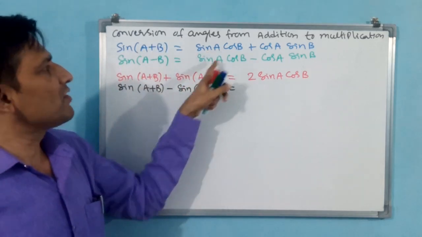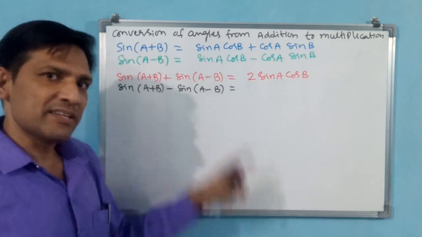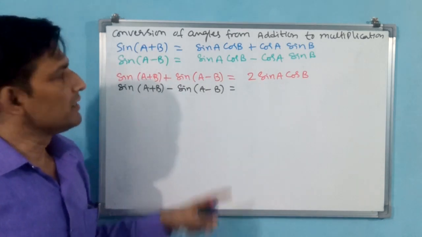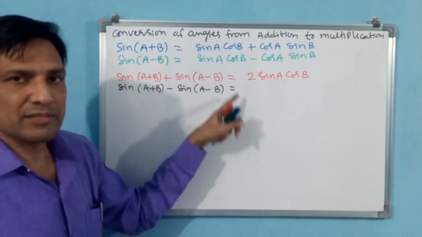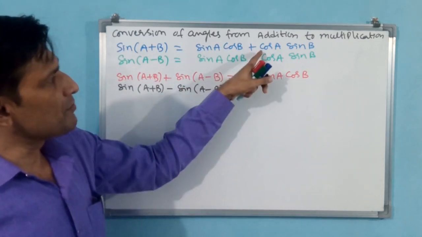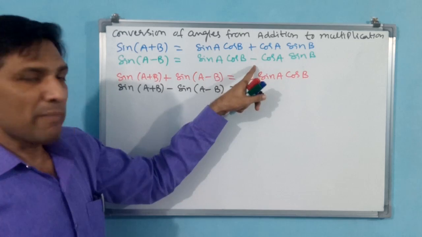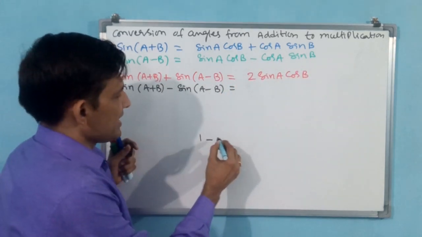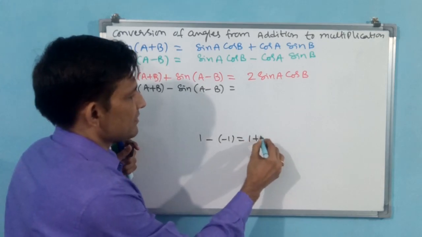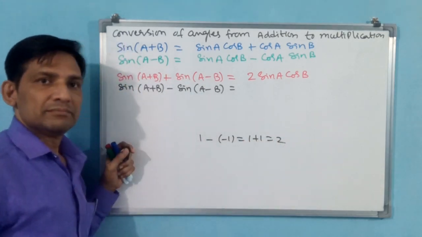If you subtract sin a cos b minus sin a cos b, you are going to get the result 0. Both are the same, 1 minus 1, 0. But here if you observe, cos a sin b minus of minus cos a sin b. See, 1 minus of minus 1 is equal to 1 plus 1, that is equal to 2 will come.